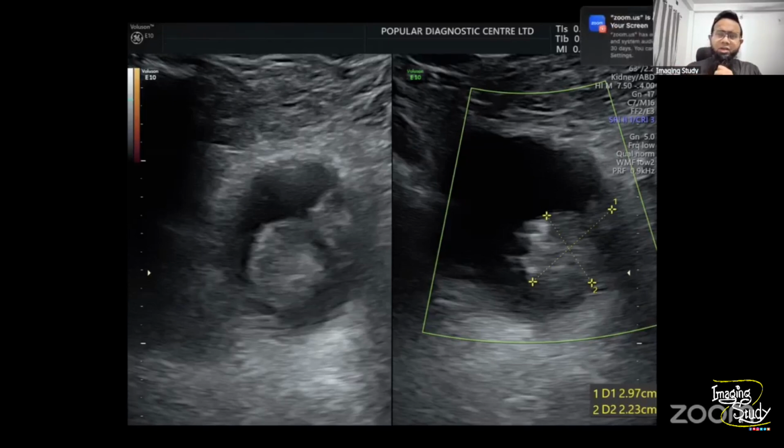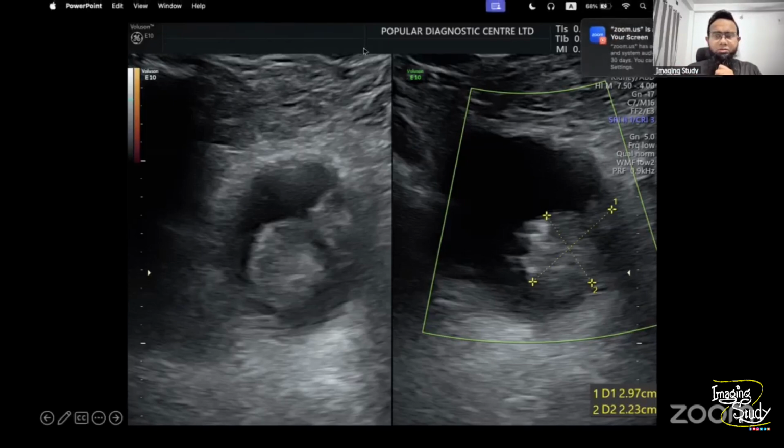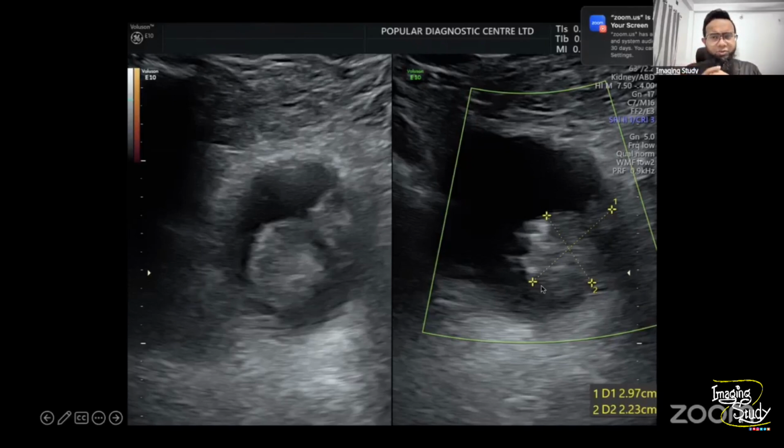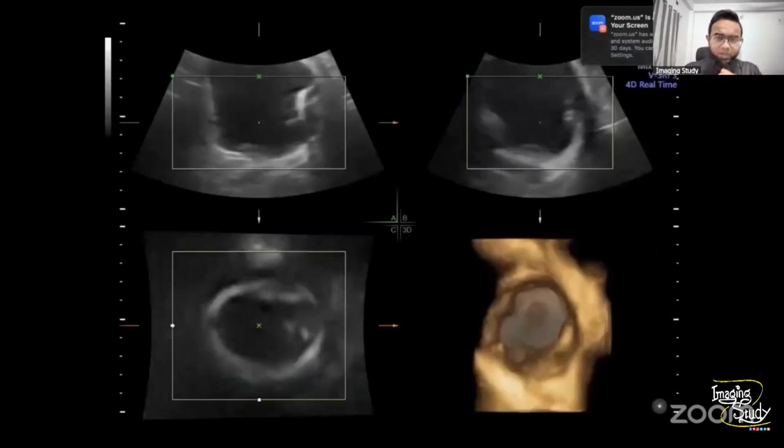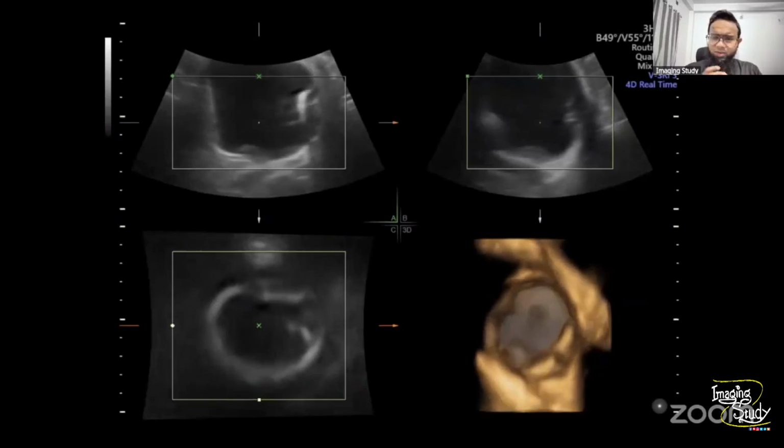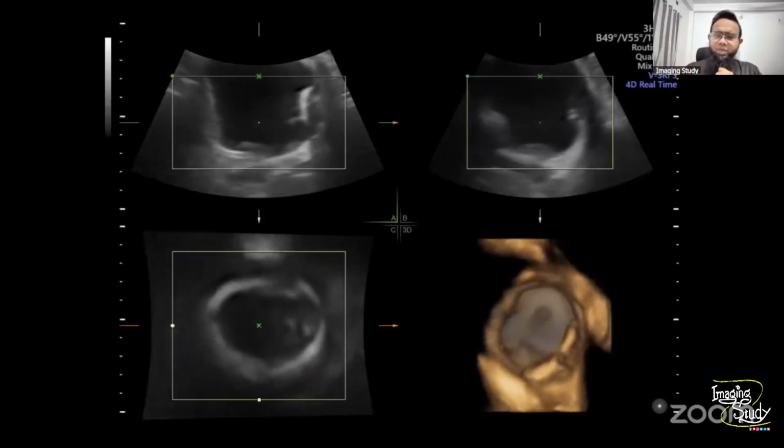Make sure your ultrasound machine settings don't confuse you. Usually transitional cell carcinomas are highly vascular or may show a good amount of vascularity. But here we couldn't see any vascularity. Possibly we missed it. Okay, so we use the 3D to evaluate the lesion.